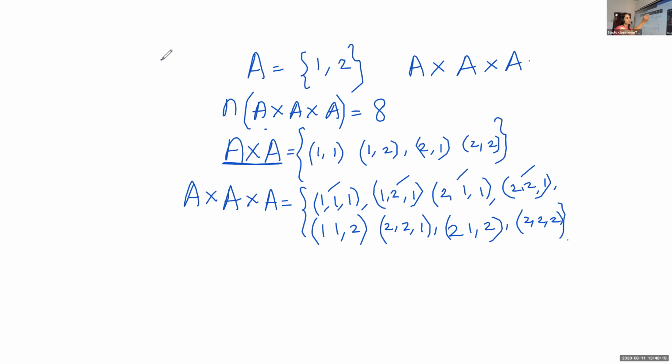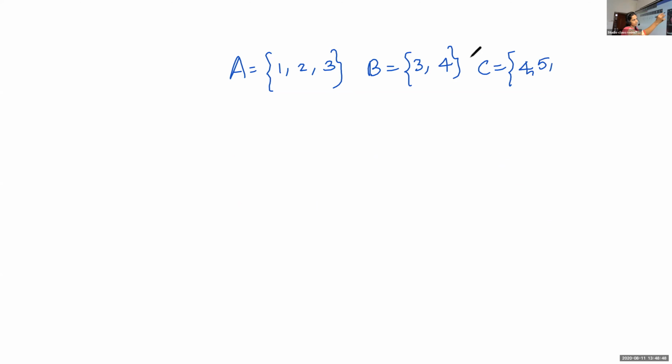Next one. A is equal to the set 1 2 3. B is equal to the set 3 4. C is equal to the set 4 5 6.